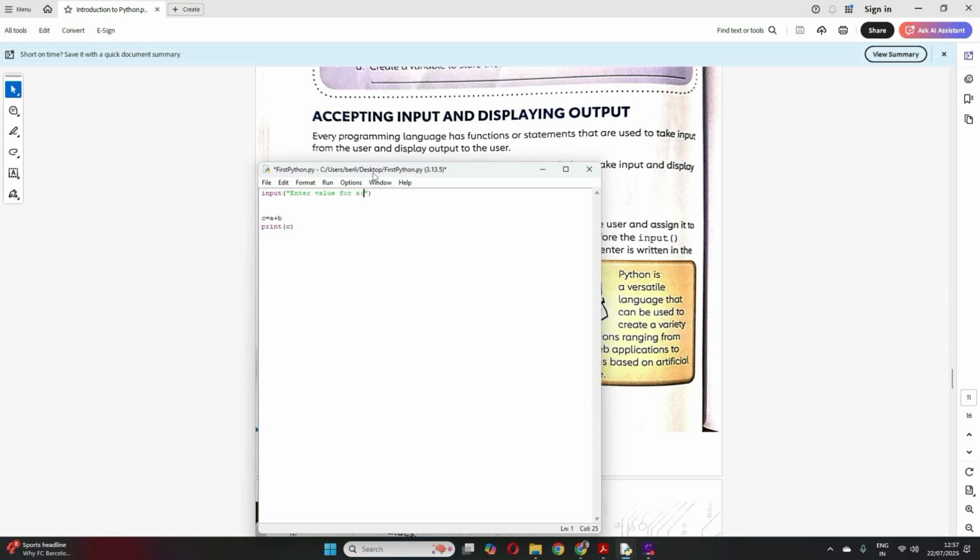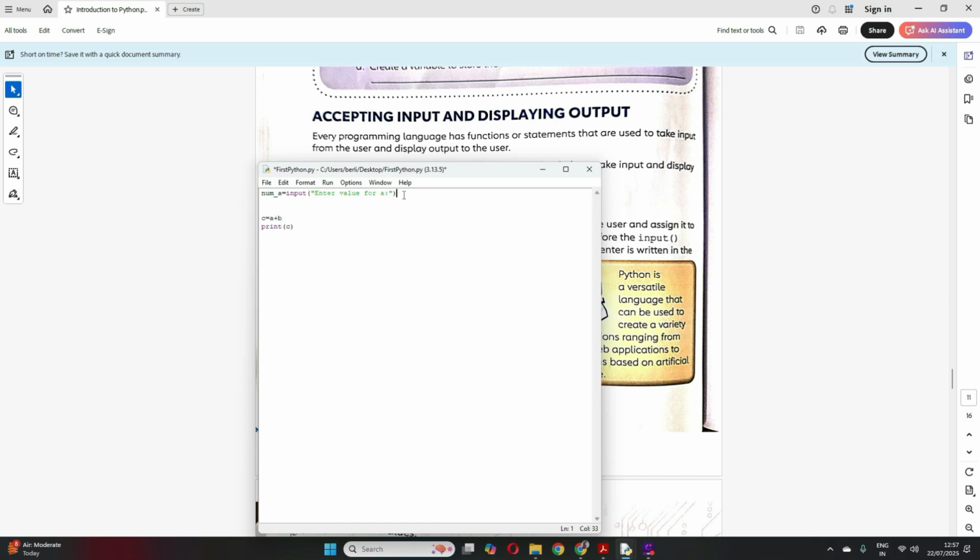Whatever the user inputs, I have to store that in a variable to use it further, right? Otherwise how would I use it? So let me assign a variable name, num_A is equal to this. This is my variable name and this is the function you use to input any value. So here I'm inputting A. Now suppose I want to input B also.